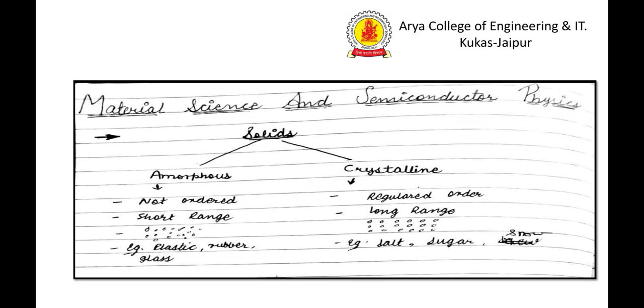We can show the arrangement of atoms: in amorphous, they are randomized, and in crystalline, the atoms are arranged in a regular pattern. If we give examples, amorphous solids are plastic, rubber, glass, etc., and crystalline solids are salt, sugar, and snow.